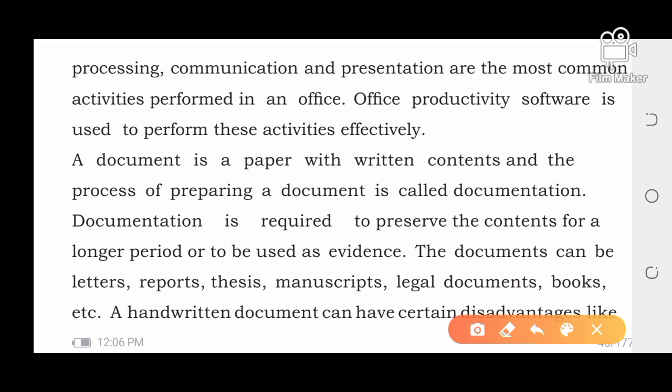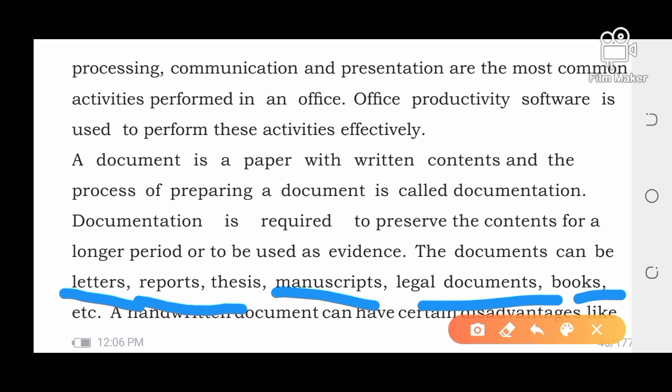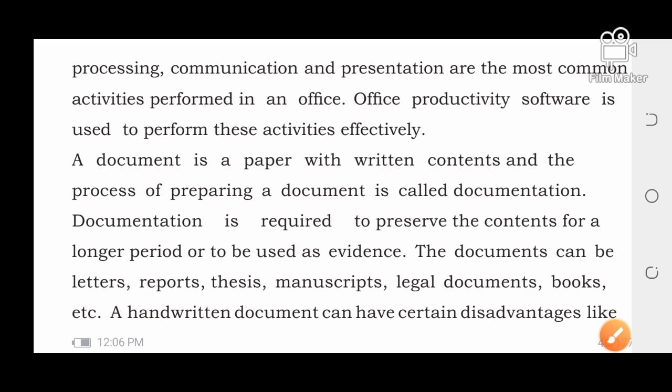The handwritten documents, these are all documents: letters, reports, thesis, manuscripts, legal documents, books. If you don't have books, you can't read, right? You can't memorize, you can't have evidence. If there is no book, you can make the excuse that I don't have books, or even I don't have a PDF to learn, and how to read, where to read, right?